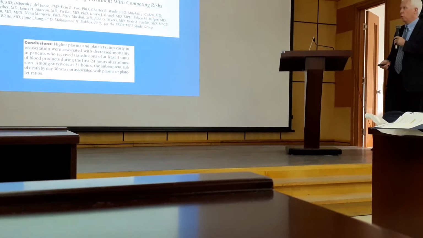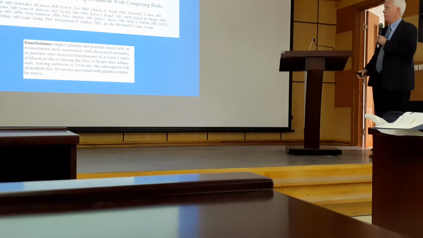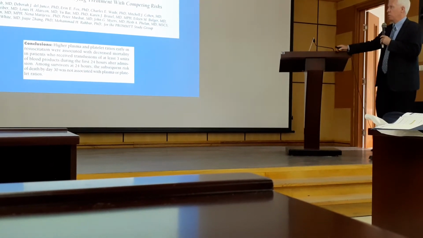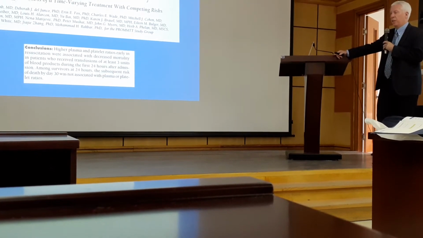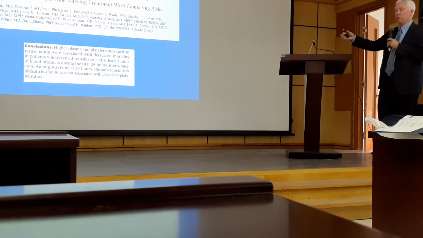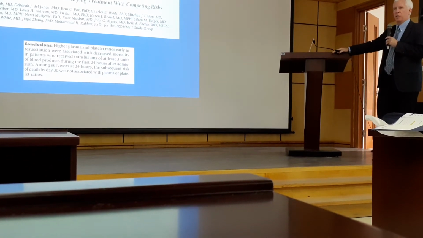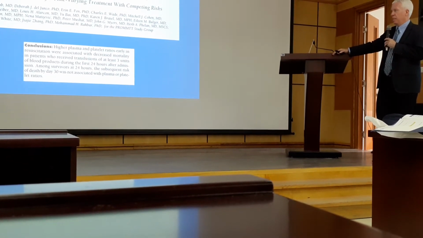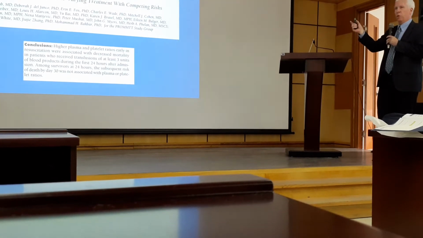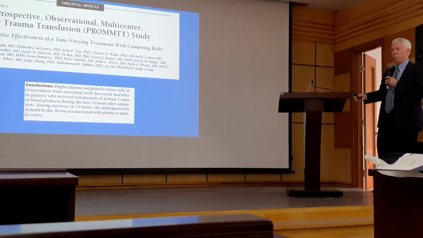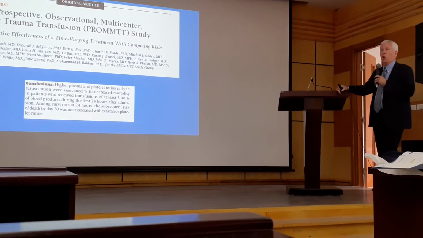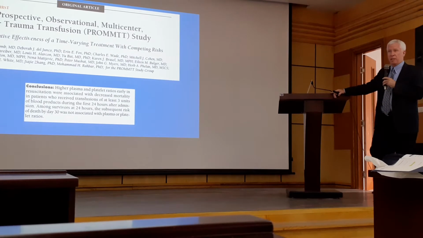So 2 trials just to go real quick. This is the PROMMTT trial that was looking at the ratio of plasma and platelets, which was shown early on to decrease short-term mortality relative to red blood cells, but longer-term mortality was not seen to benefit. But this idea that we don't fully have all the answers in terms of what's the exact ratio, what's the most beneficial, but we believe it should be closer to 1-to-1 or 1-to-2, not 1-to-6.